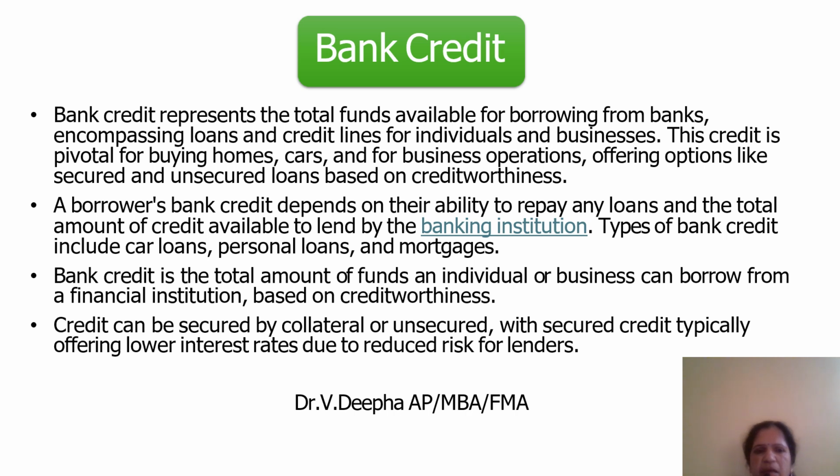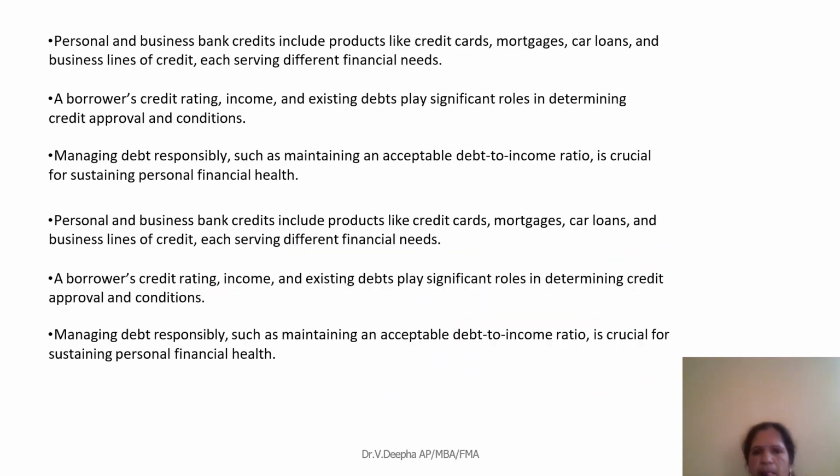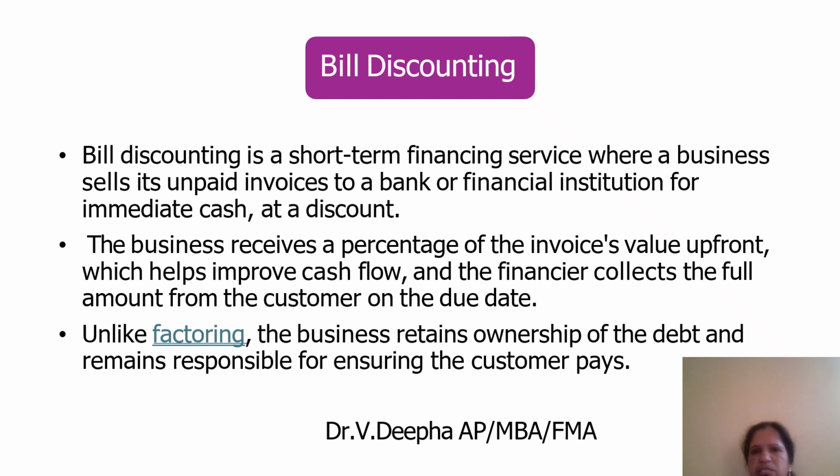Next, bank credit. Bank credit is the total funds available for borrowing from banks, encompassing loans and credit lines of individuals and businesses. This credit is used privately for buying homes, cars, and for business operations. The bank depends upon the borrower's ability to repay the loans. Bank credit is the total amount of funds that an individual or business can borrow from a financial institution. Bill discounting is a short-term financing service where the business sells its unpaid invoice to a bank or financial institution for immediate cash at a discount.